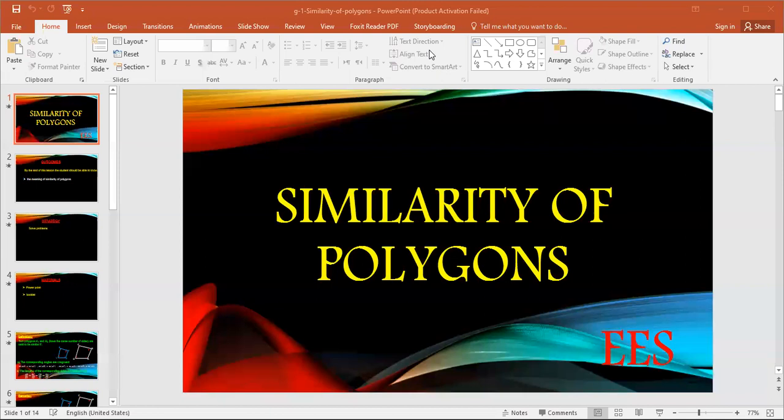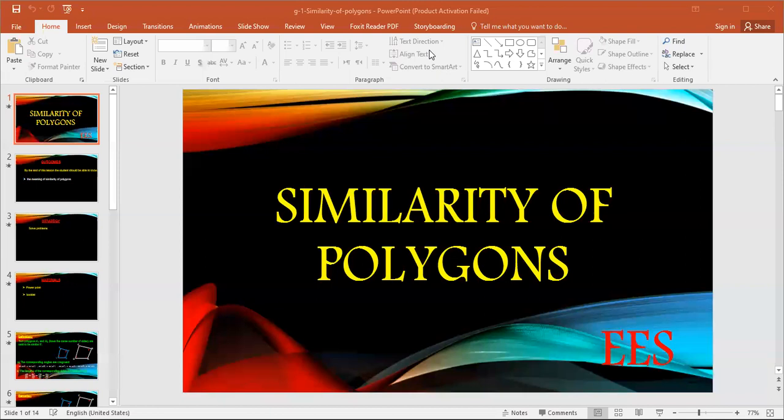Again, for the proportional sides of polygons M1 and M2, if I add all antecedents and add all consequents, the first term is the perimeter of polygon M1 and the second term is the perimeter of M2. Then the ratio between the perimeters of polygons M1 and M2 equals the ratio between any two corresponding sides.